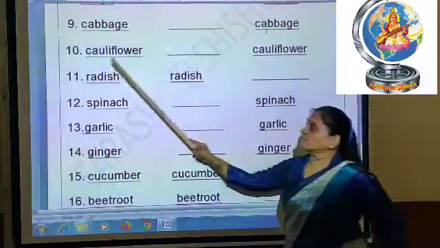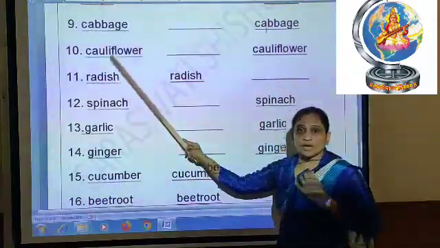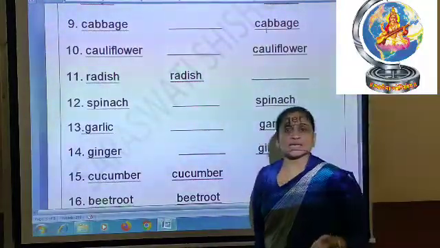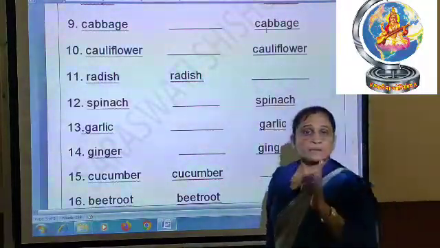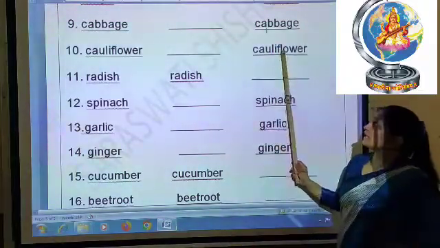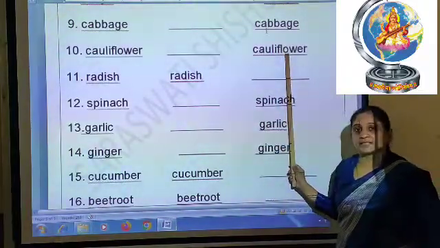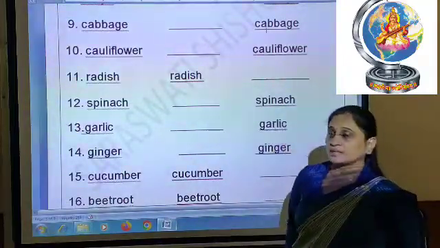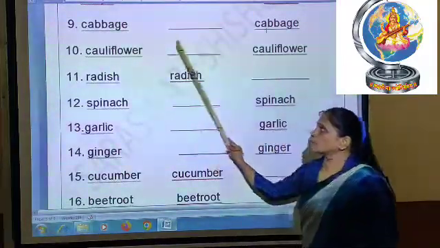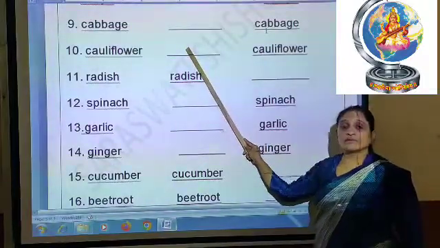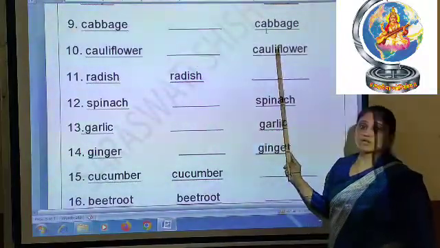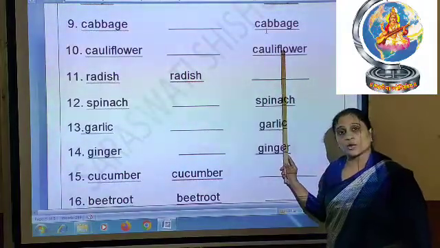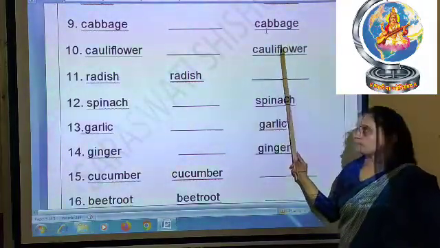Okay, then after, 10 number, cauliflower. Cauliflower is also like cabbage. Whenever mother is cutting, we can eat cauliflower, but especially we are eating after cooking with chapati, right? Mother is making cauliflower sabji and we are eating it with chapati. So cauliflower will also not come here. Cauliflower also you will write in the cooked column. Cauliflower, in the cooked column.